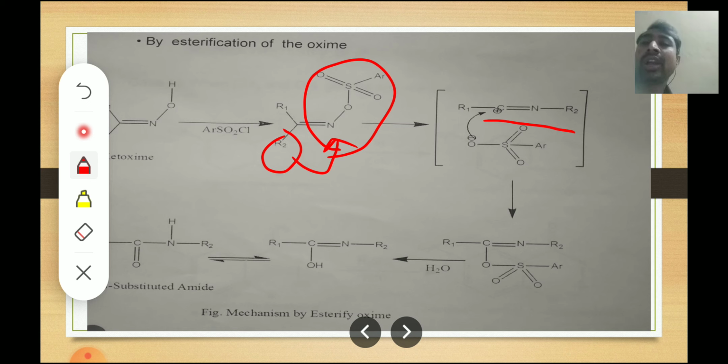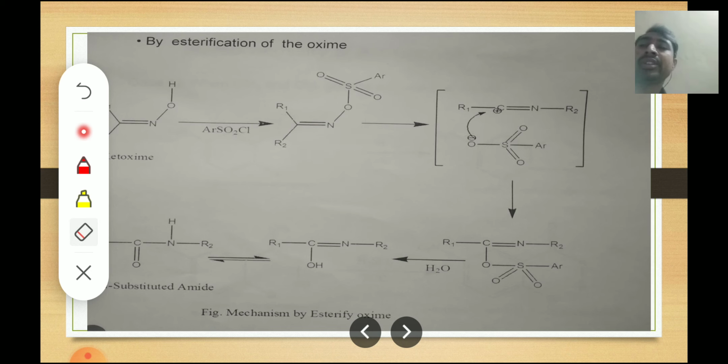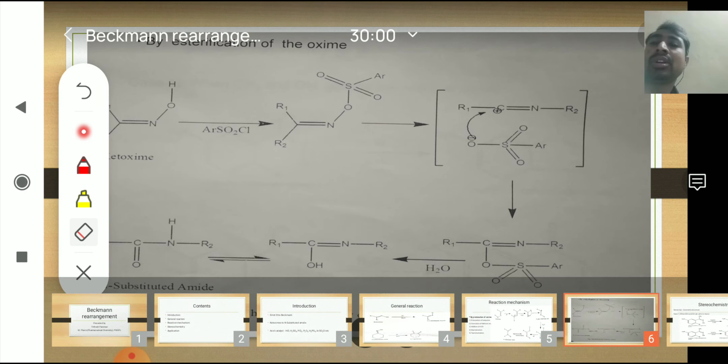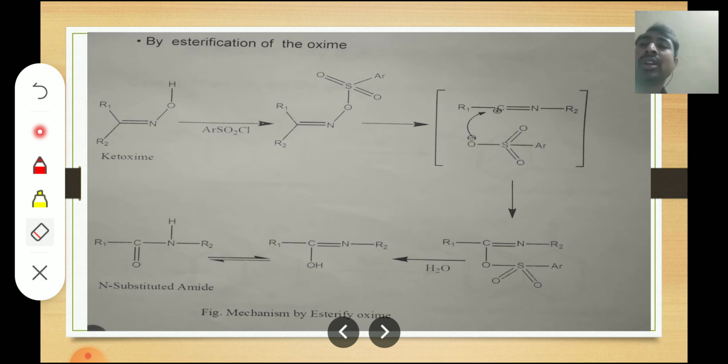This oxygen has an extra pair of electrons that will transfer to this carbon, and there will be the formation of an OH bond. This OH bond will form when we add a water molecule here.